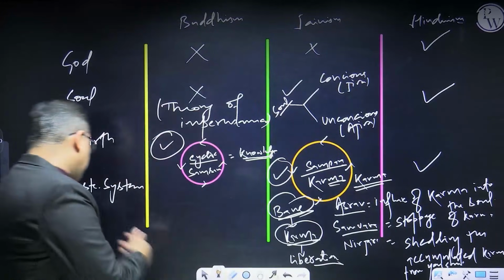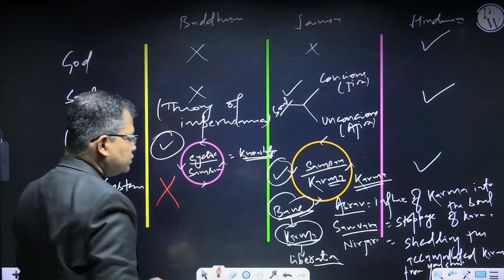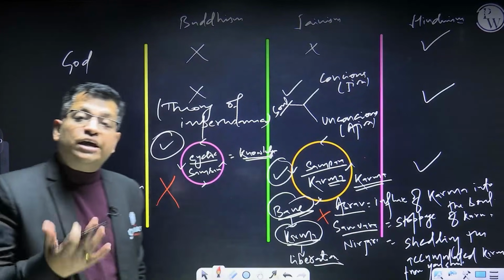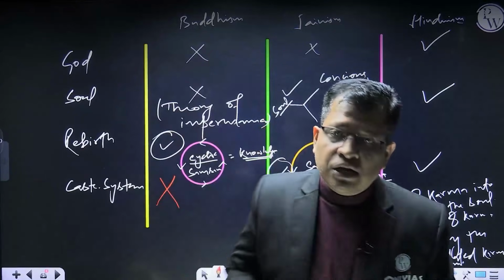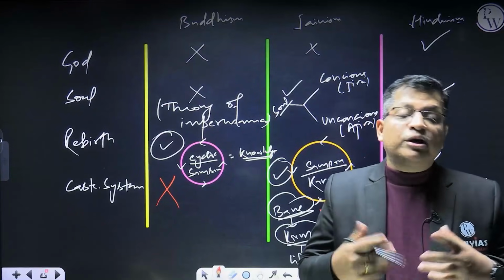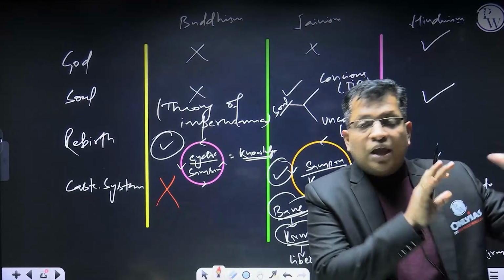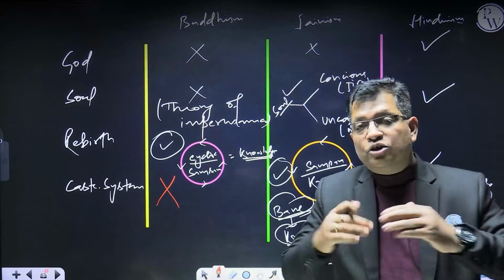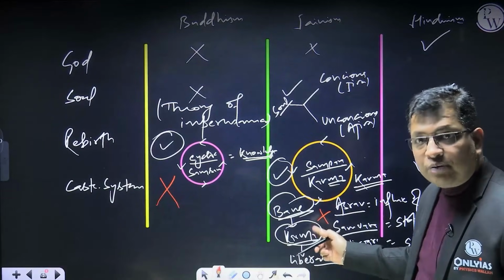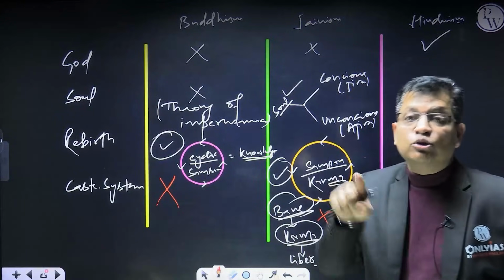Is it fine? Now coming to the caste system, Jainism also rejected the caste system, but not as strongly as Buddhism, because here, according to your karma, your next life will be decided. If you have good karmas inside you, you will be taking birth in the upper caste. And if you have bad karmas accumulated inside, you will be taking birth in the low caste. So it also rejects the caste system, but not strictly as it is rejected by Buddhism. Are you getting me?